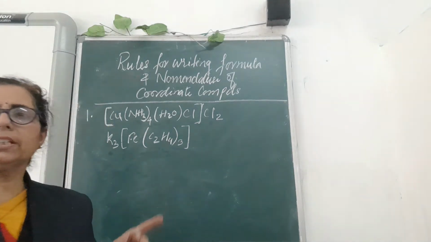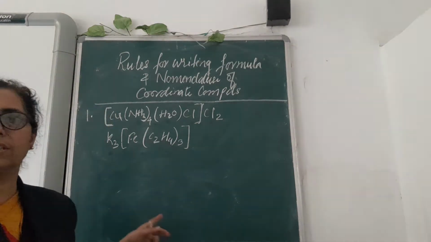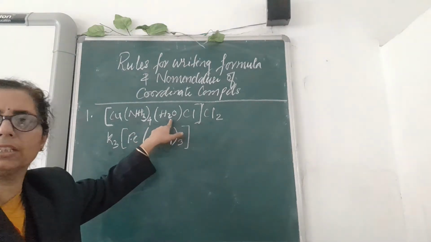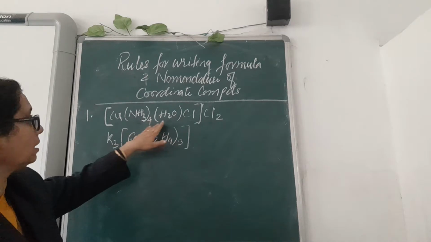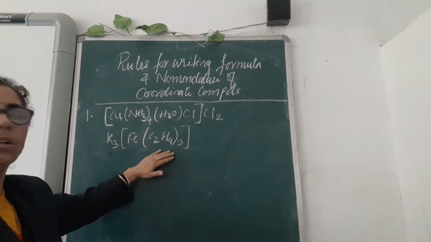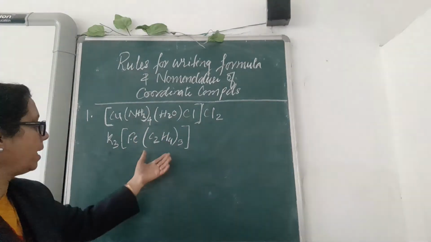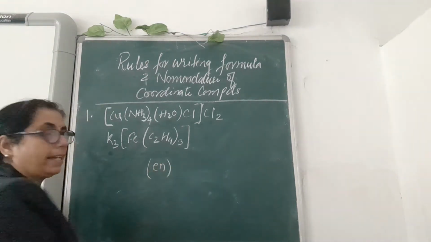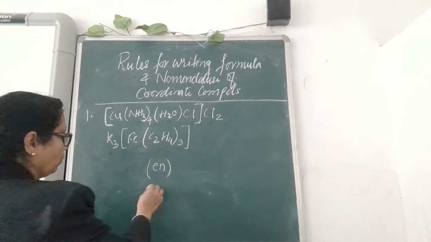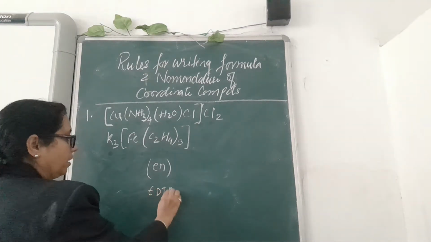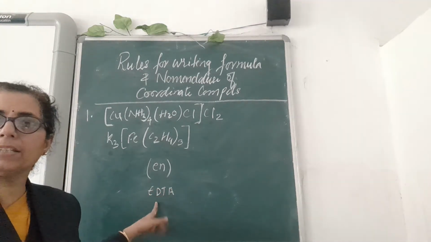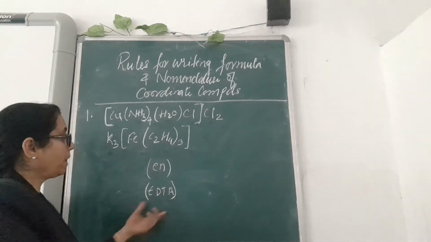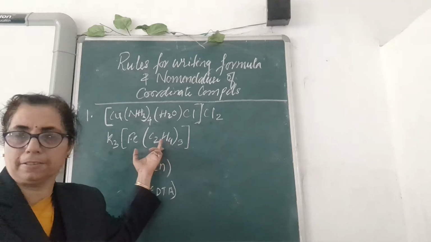One more thing I want to tell you is that whenever these are simple ligands, simple molecules or unidentate ligands, these are unidentate ligands. When we talk about polydentate ligands, like oxalate ion, ethane diamine, or EDTA, which is also a complex ion having polydentate ligands, these are also written in brackets inside the complex ions.